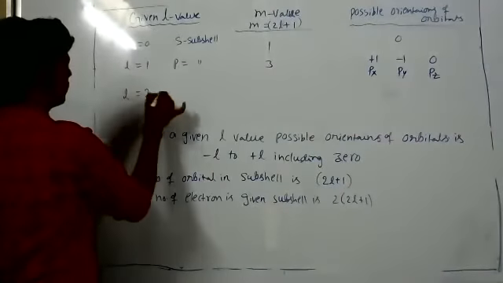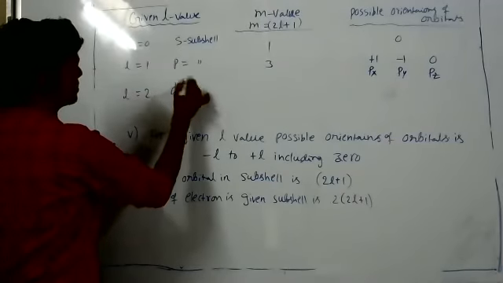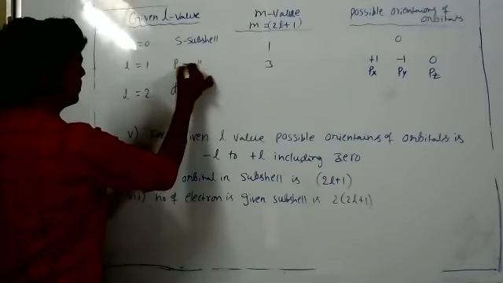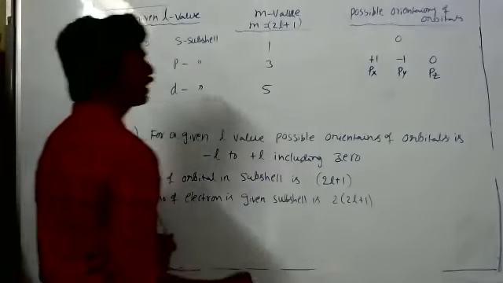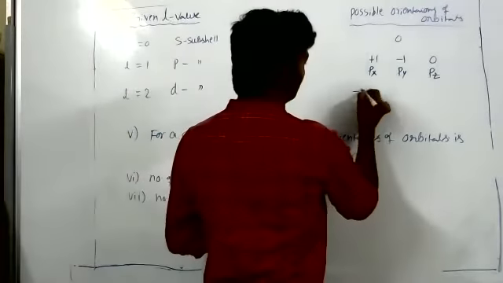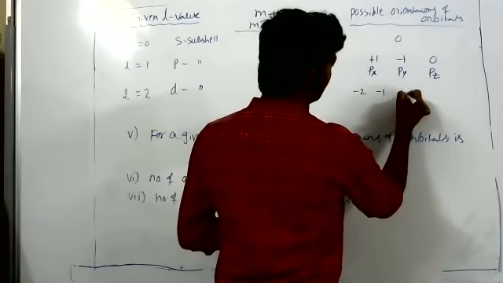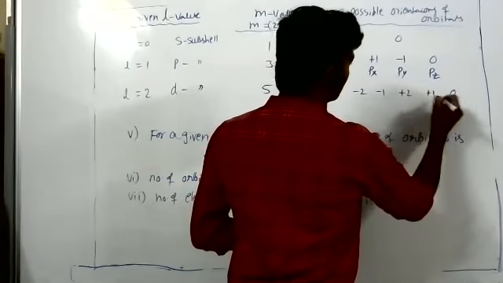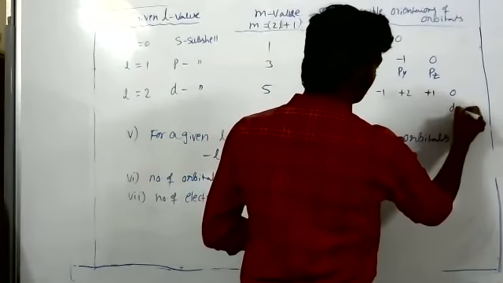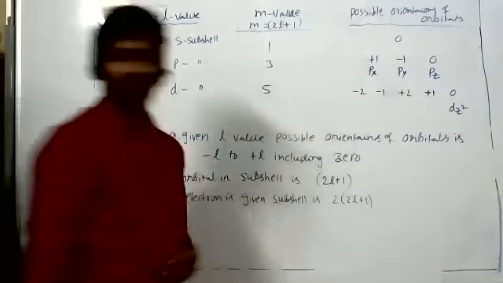Next L equal to 2, the D subshell. Possible M values are 5: minus 2, minus 1, 0, plus 1, plus 2. So this is dz square.